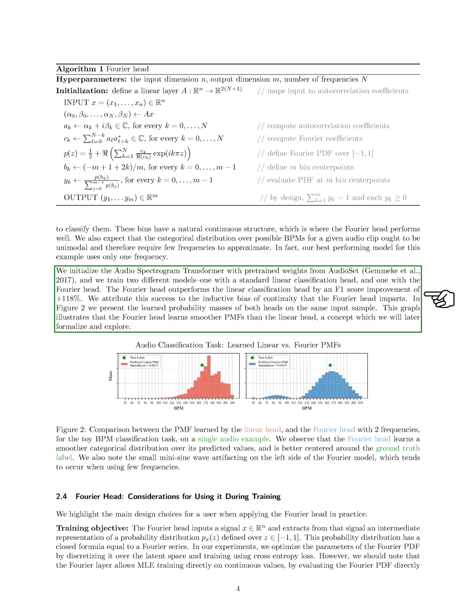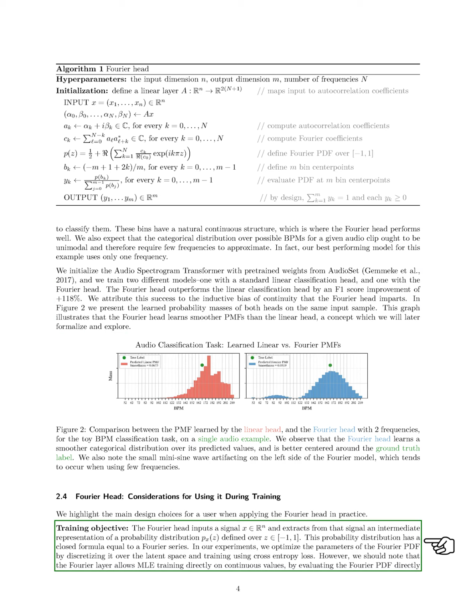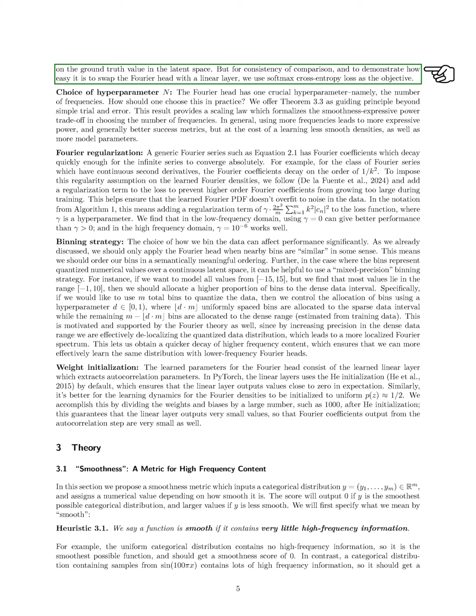We will present a graph comparing the learned probability distributions from both heads on the same input sample, showing that the Fourier head produces smoother distributions. Next, we discuss key considerations for using the Fourier head during training. The Fourier head takes a signal as input and extracts an intermediate representation of a probability distribution defined over a specific range. We optimize the parameters of this distribution by discretizing it and using cross-entropy loss for training. While the Fourier layer can also be trained directly on continuous values, we choose to use softmax cross-entropy loss for consistency and ease of comparison.